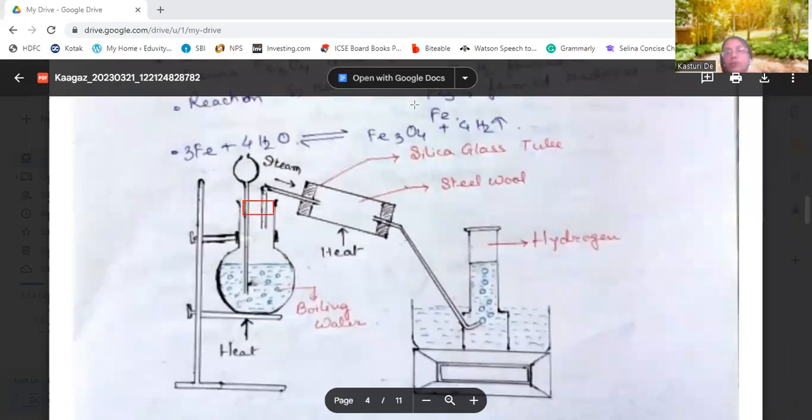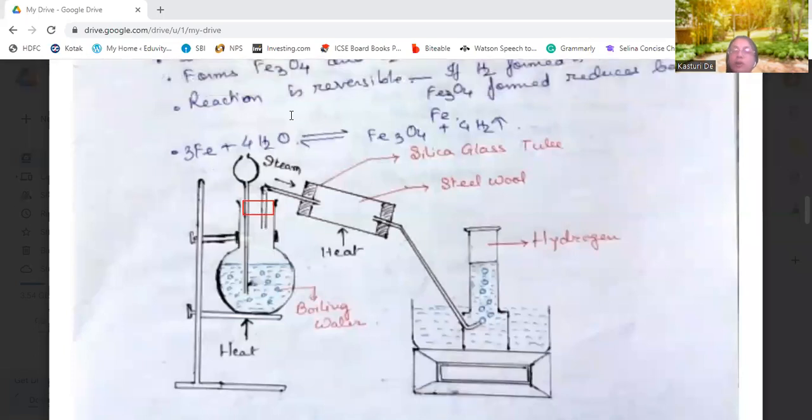There should be a stopcock here, so that it does not come out automatically.